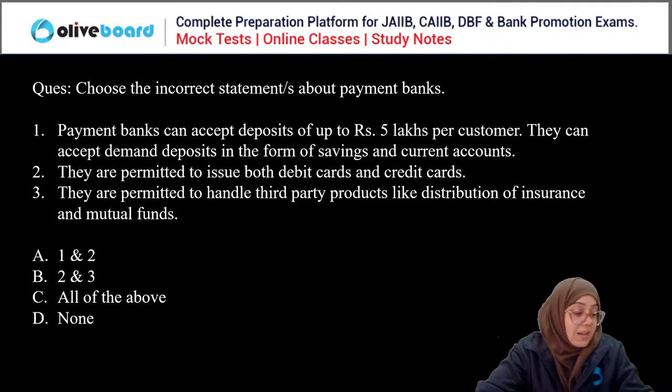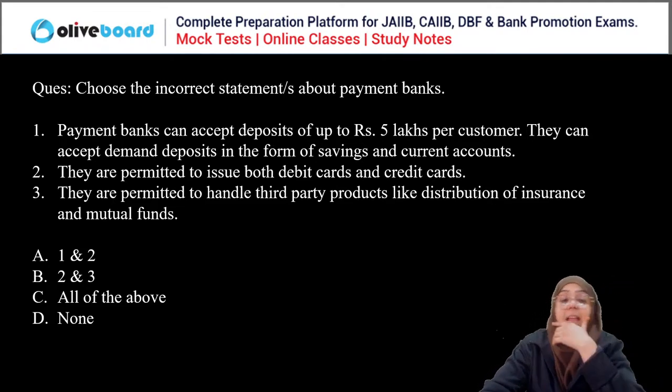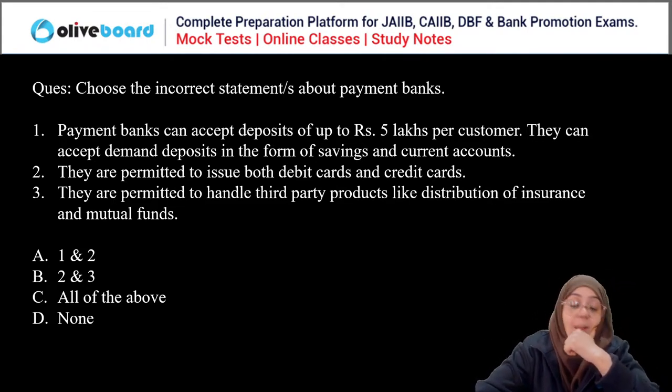We have to choose the incorrect statement regarding the payment bank. Read out and answer. Mansi is saying A. Krishna is saying B. Sunny is saying D. Shirish is saying C. Hema is saying A. Okay.